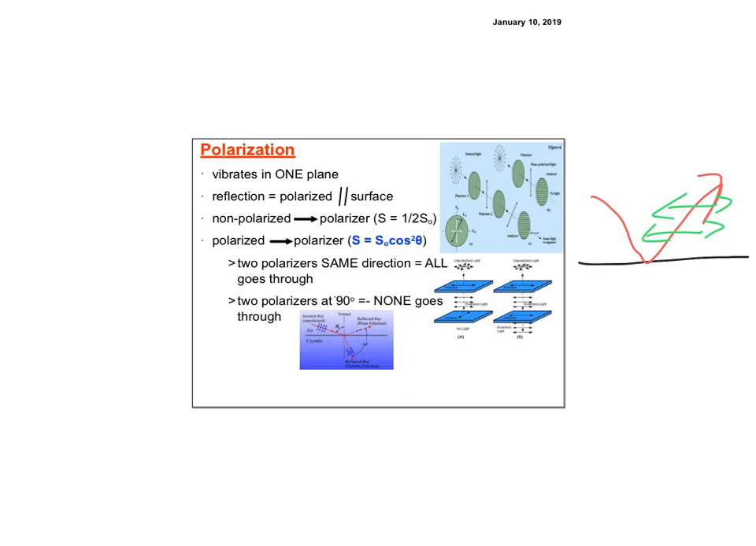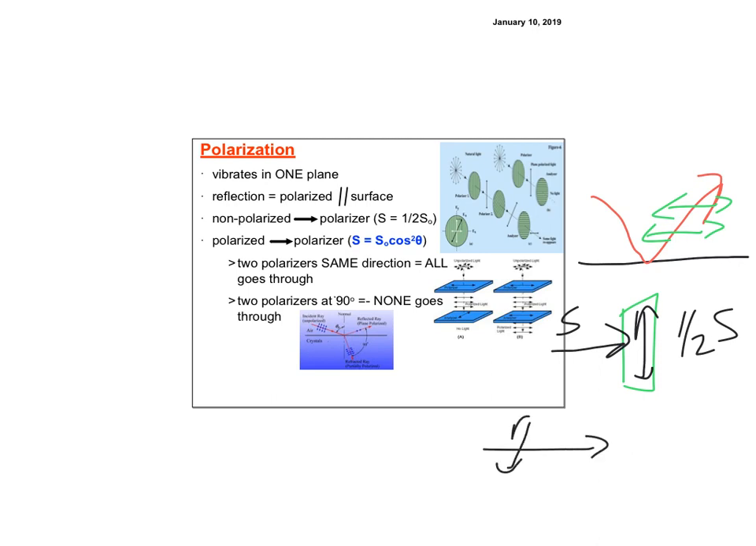If you have non-polarized light going through a polarizing filter, and this is S, out comes half of S, because half of it will be vibrating one direction no matter which way the polarization axis is. If it's already polarized, if I have light coming in polarized maybe in this direction and it's S, and then we have a polarizer in a different direction, I know it's 3D, you can't tell. But since it's not going in the same direction, now what comes out is going to be S cosine squared theta, right? Does that make sense?